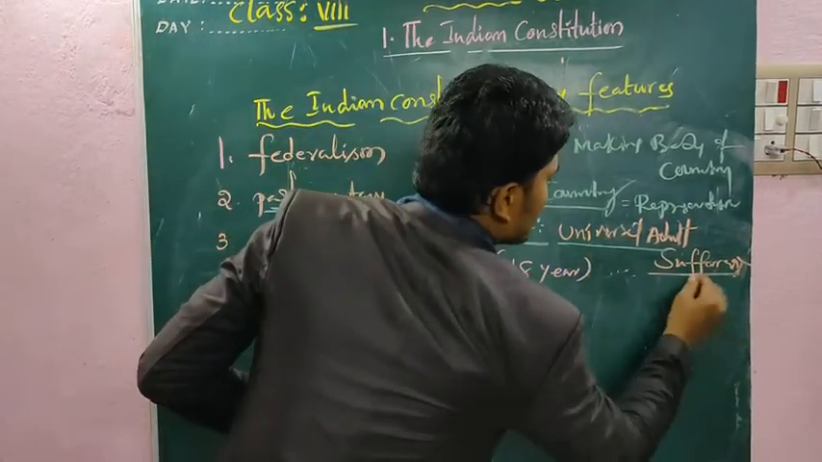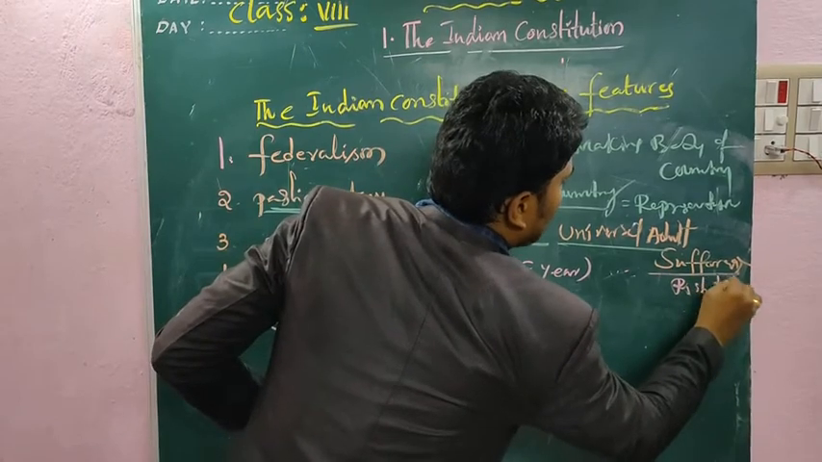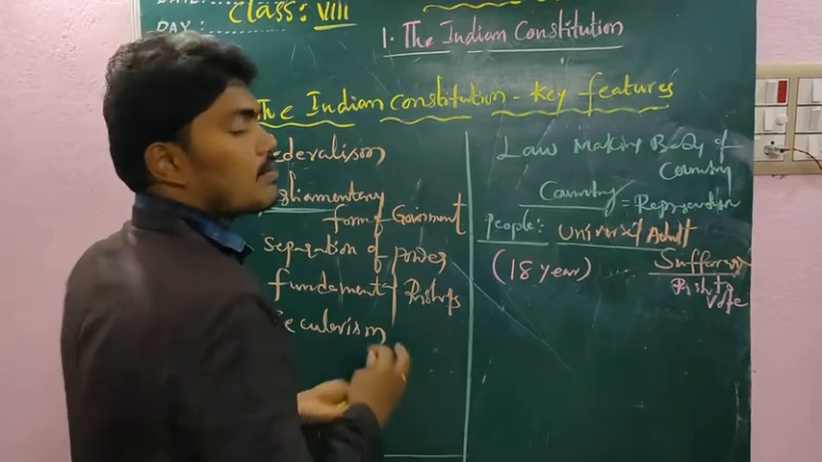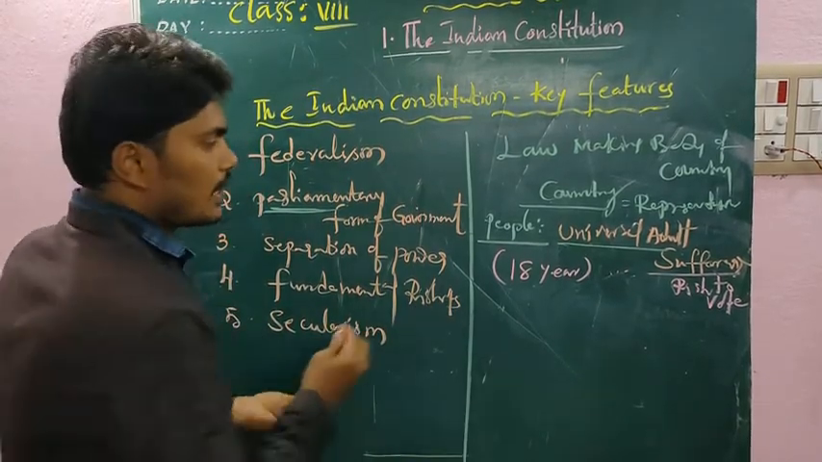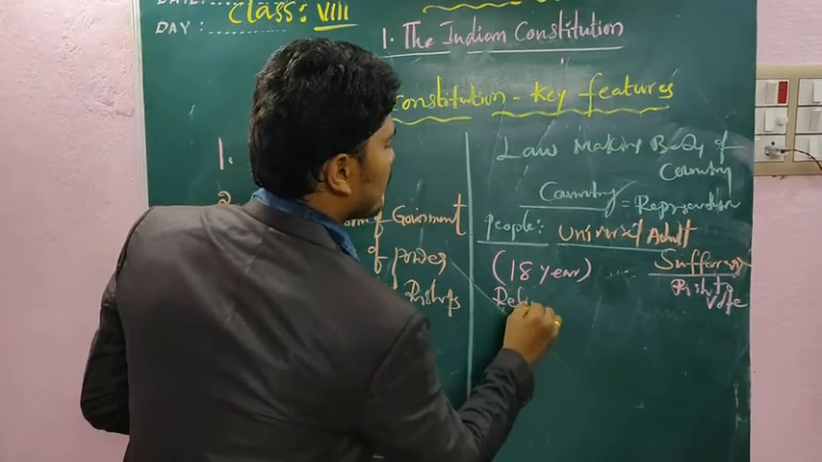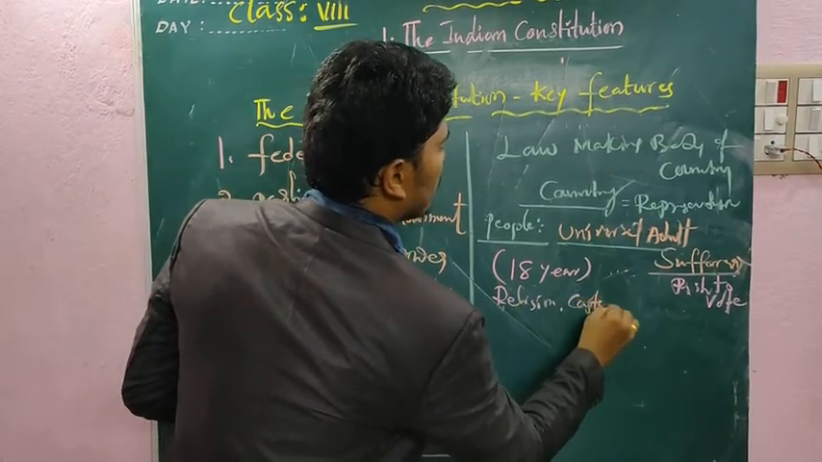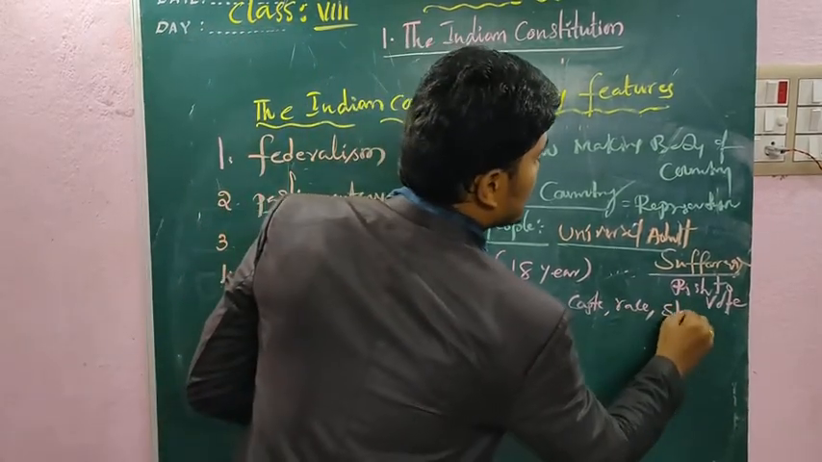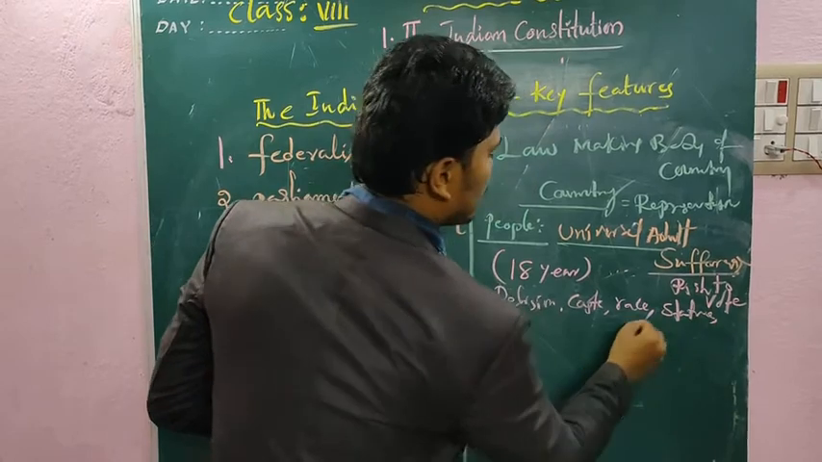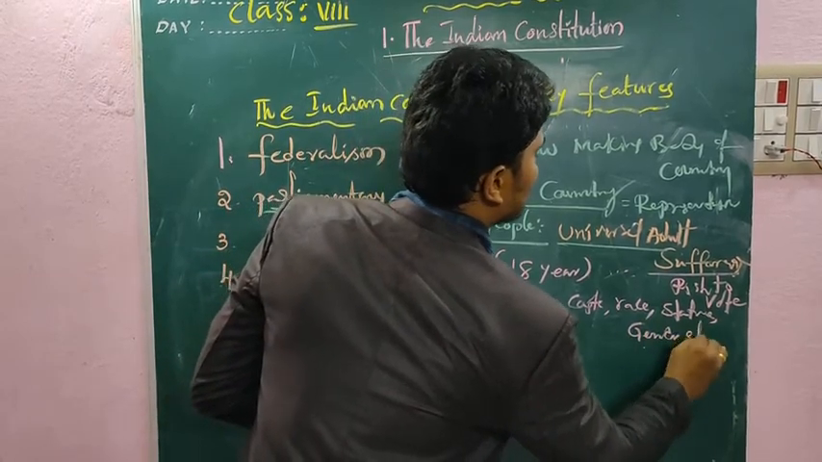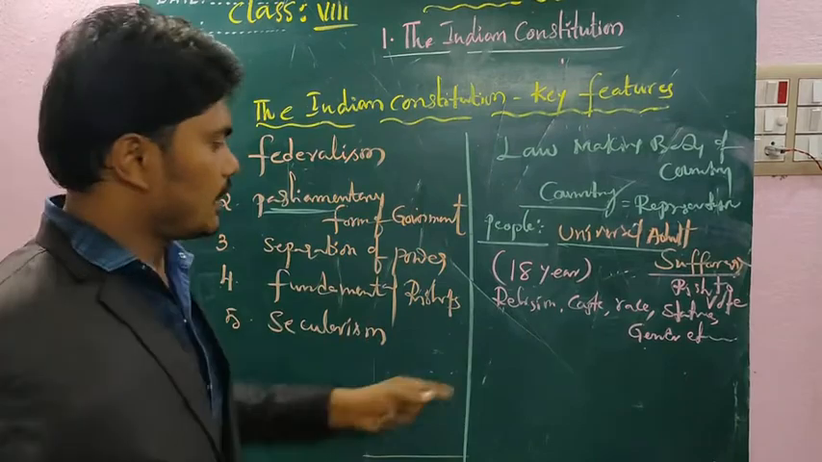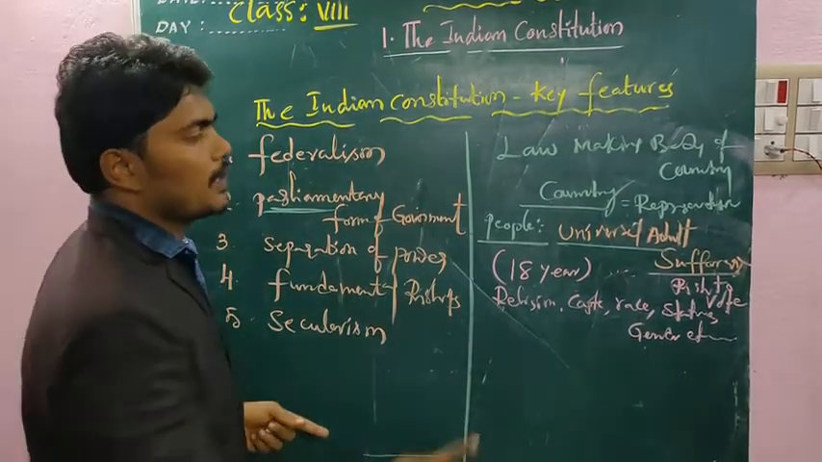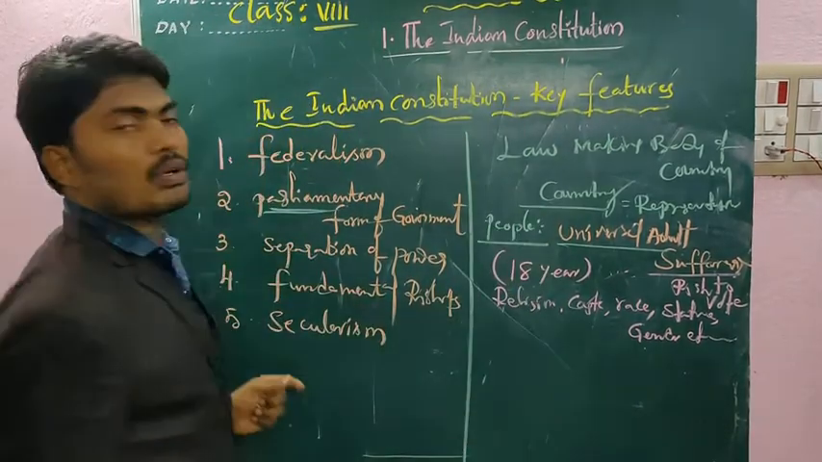Suffrage means the right to vote, irrespective of their social background, like religion, caste, race, status, gender, etc. Irrespective of this social background, all the people of our country have the right to vote.